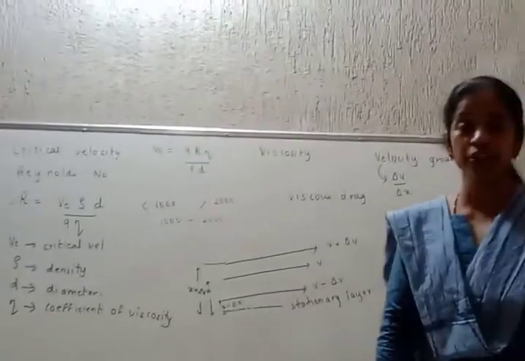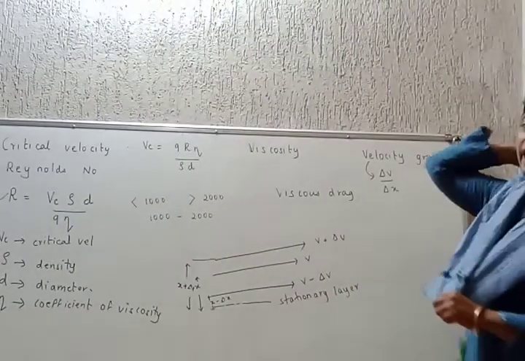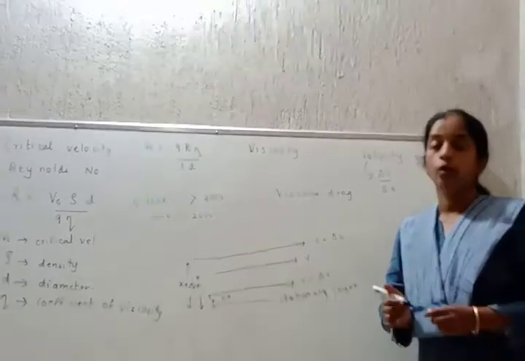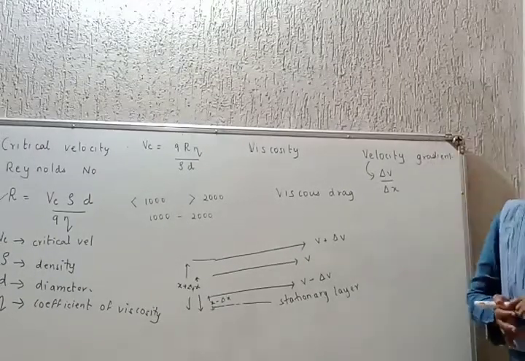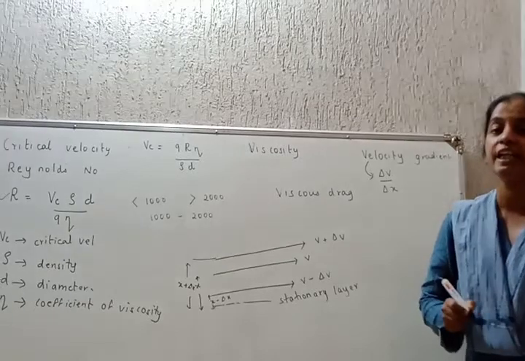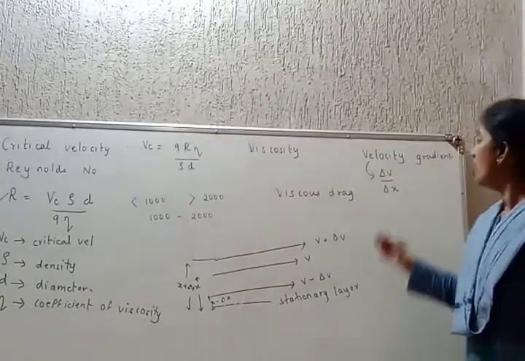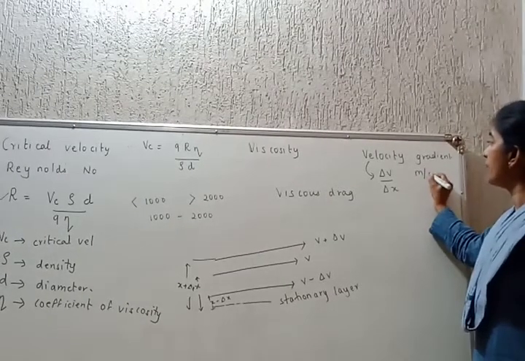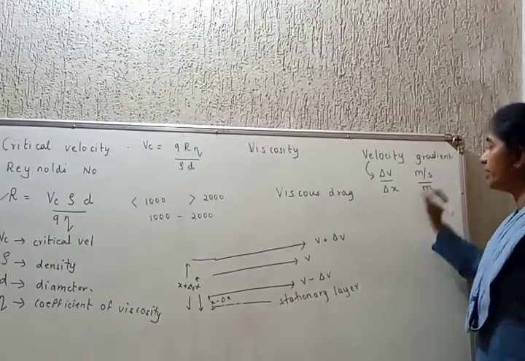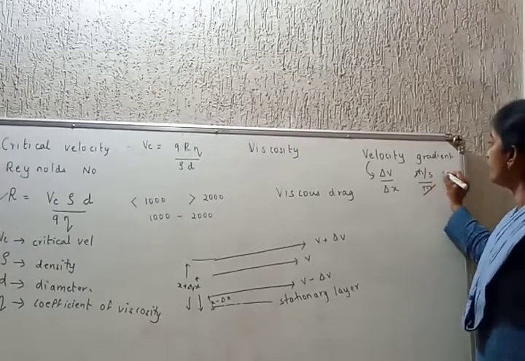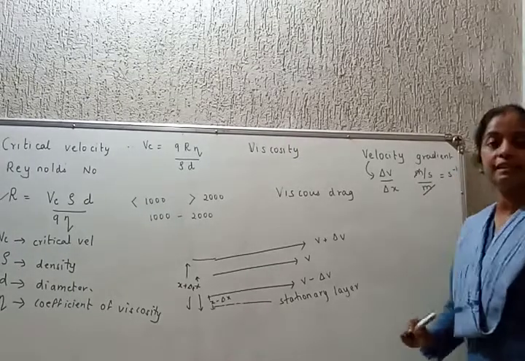Velocity gradient चे unit meter per second upon meter आहे. So velocity gradient will be only per second.